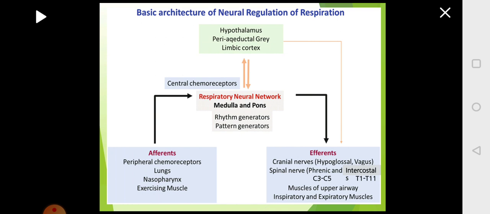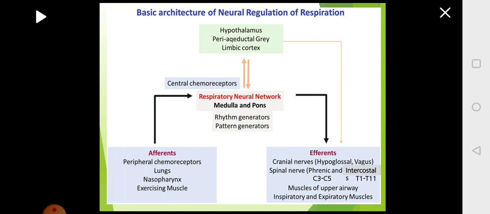The respiratory center will receive signals from different parts of the body by the nerves which are called afferents. These afferents are sensory nerves. Some of them arise from the chemoreceptors, some from the lungs, some from the nasopharynx, some from the muscles.